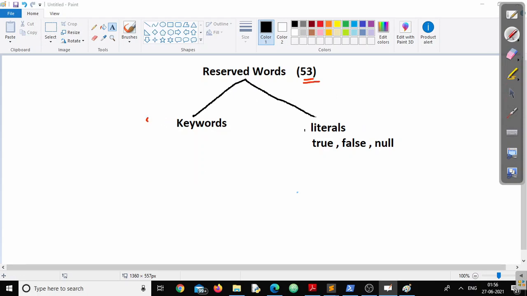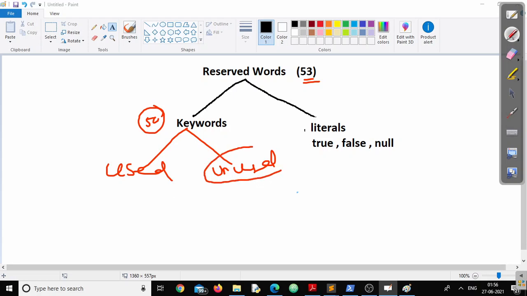Now, after 3, how many are left? 50 left. So, total how many keywords are there? 50 keywords are there. Now, these 50 keywords are divided into two categories. One category is called unused keywords, and the other category is called used keywords. Now, there are two such keywords in Java, which are there in the Java library, but Java does not allow you to use them.